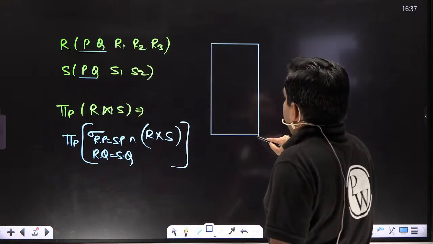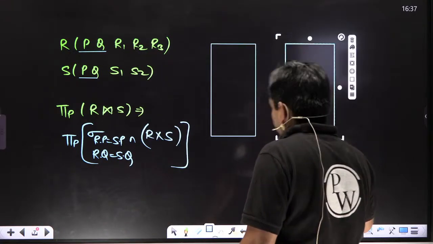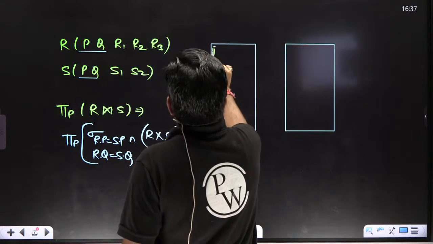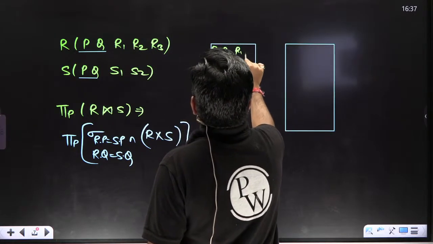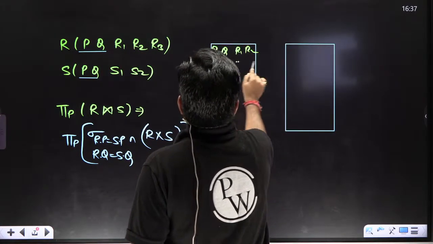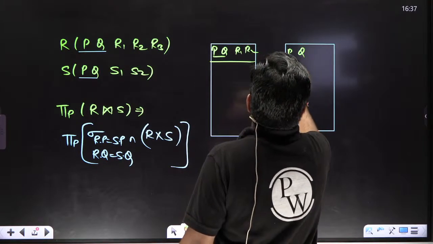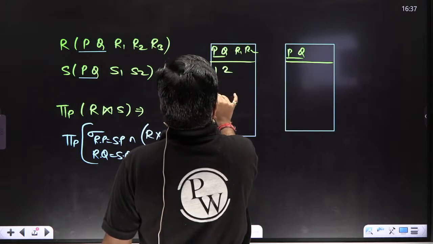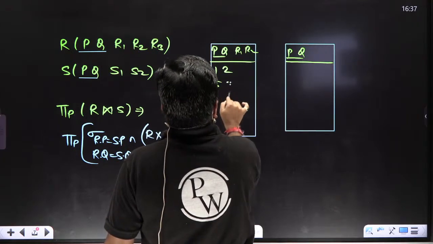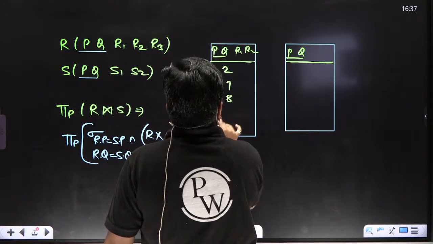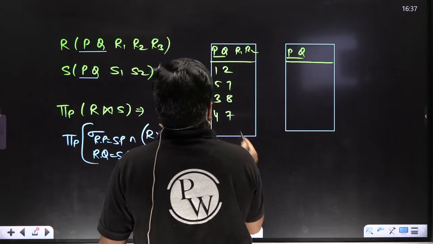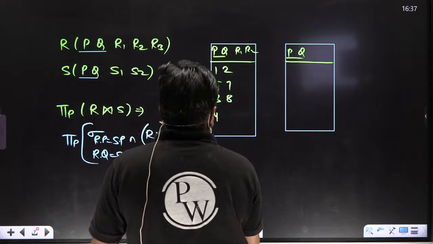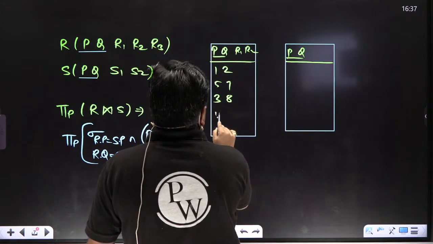Let's take an example. Here we have P, Q, R1, R2 with rows 1, 2, 5, 7, 3, 8, 4, 7, and 4, 5.